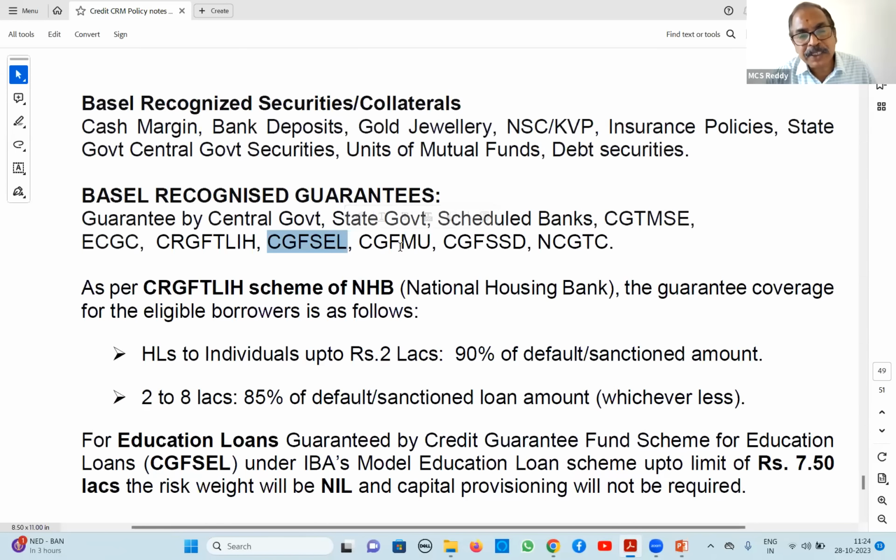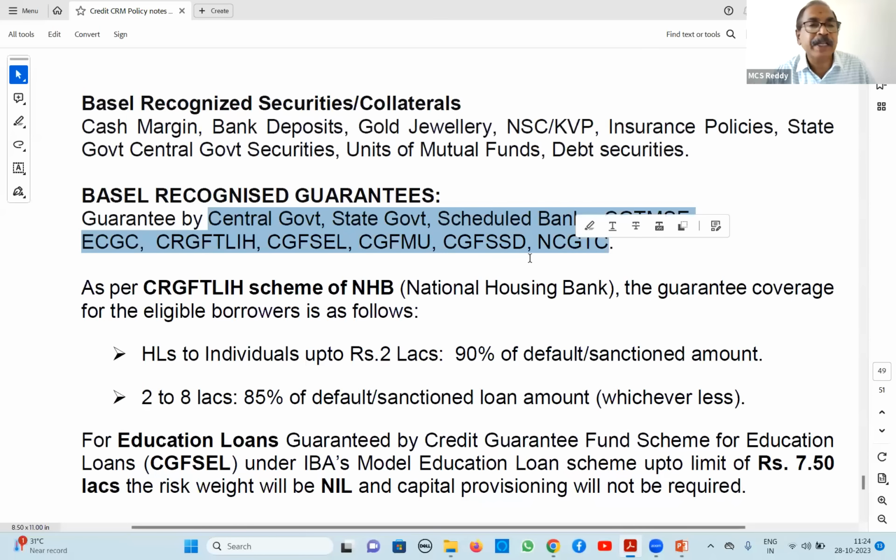That means for calculation of capital, your 10 lakhs loan will become 1.5 lakhs only because 8.5 lakhs is guaranteed by central government ka CGT MSC. So on 1.5 lakhs, you have to calculate again multiplied with risk weight 75% since it is regulatory retail. So 1.5 lakhs into 75%, it may be some 1.8 or 1.9, whatever it is. On that only 11.5% capital you calculate. This is how Basel recognized securities, if you have taken, our capital will be saved. This again, I will tell you in next session in MSME. While discussing MSME, you will understand how the effect of this, right?